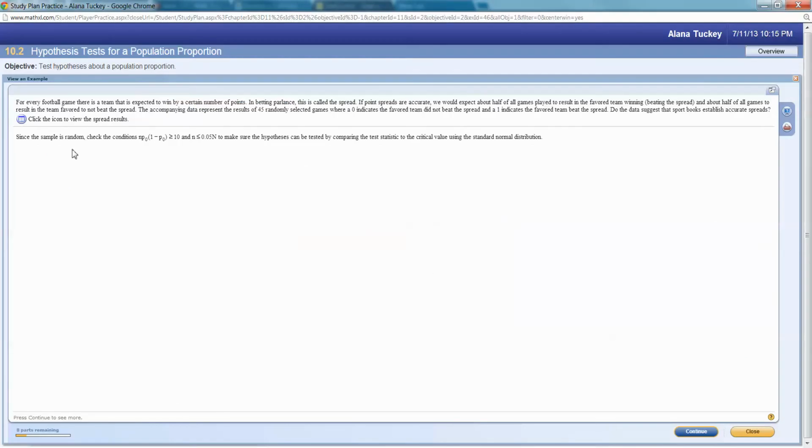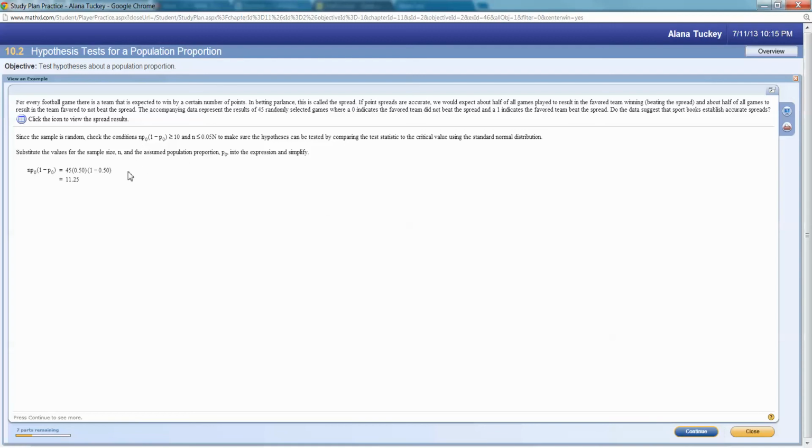Let's see. Okay, so first thing, since the sample is random, check the conditions that make it so that you can conduct a hypothesis test. Well, certainly, however many of these games, 45 games, well, that's less than 5%. That leaves us with the other big kahuna, which is to make sure that it's normal.